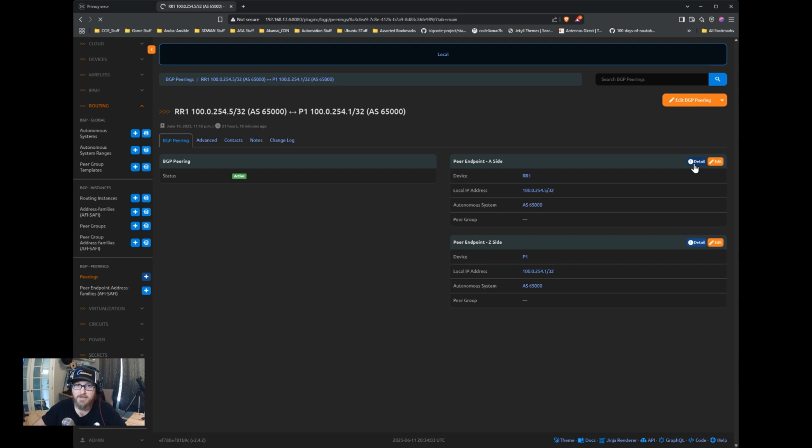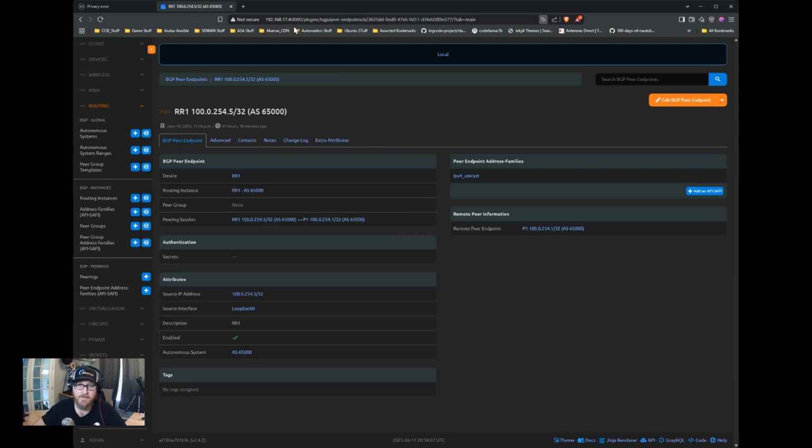You can click details on here, and it will take you under the peer endpoints, where you have your one side. So this is the client or the route reflector side, source IP, source interface, this information, the attributes, the address family for this, and then the other side of the peer, or rather, the peer side information.